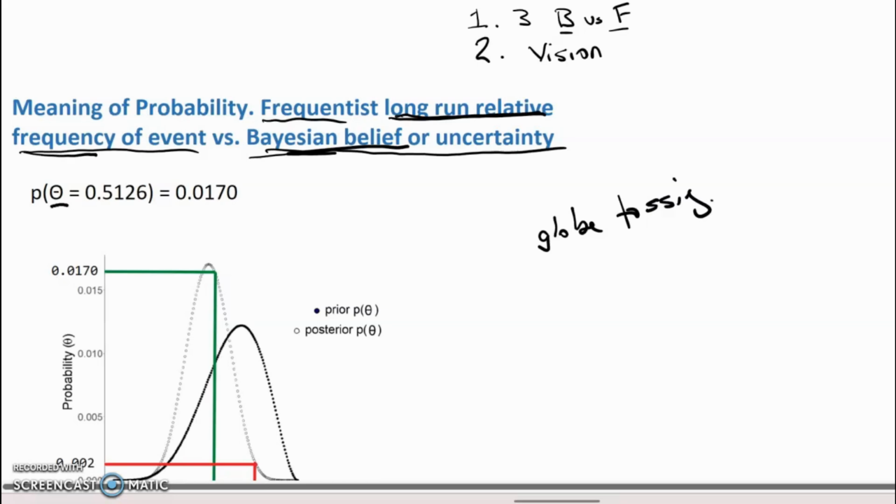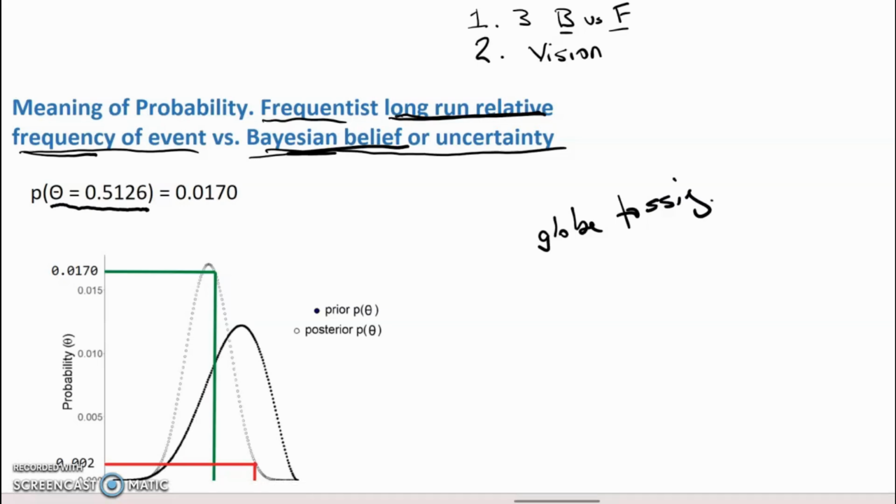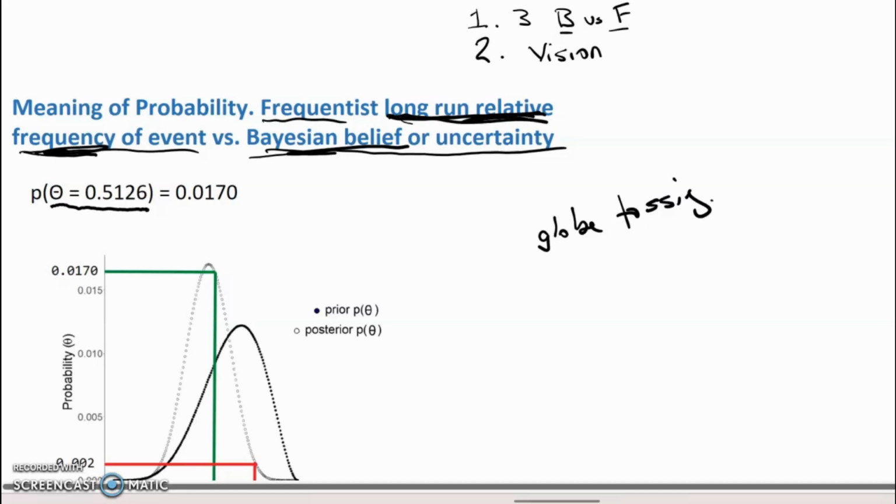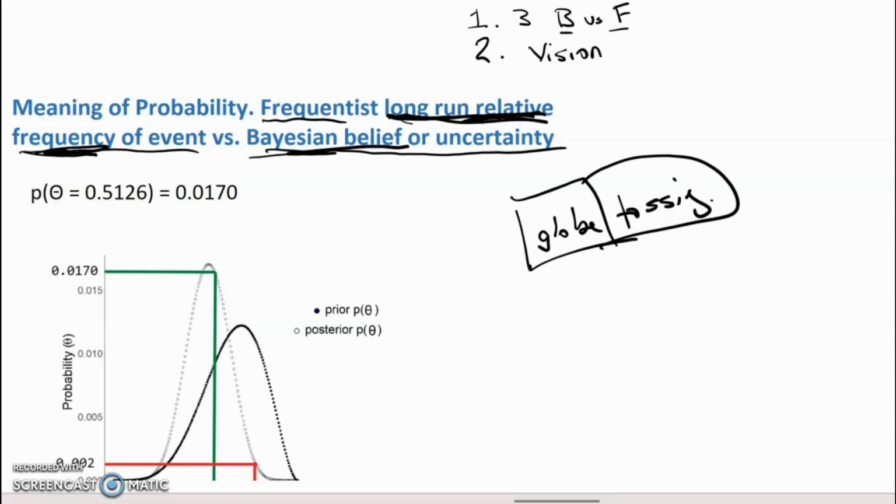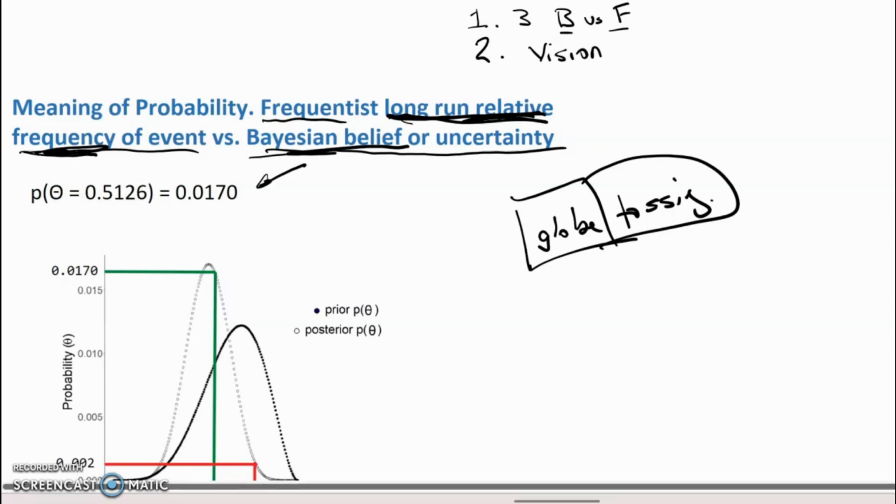So we see here this expression, theta is equal to 0.5126. What that means is that the probability of a randomly selected point on the Earth being water is 0.5126. How does this relate to long-run relative frequency? What it means is if we were to take our globe and toss it an infinite number of times, then the frequency of occurrences where we would land on water would be 0.5126. So that's the frequentist part of this expression.